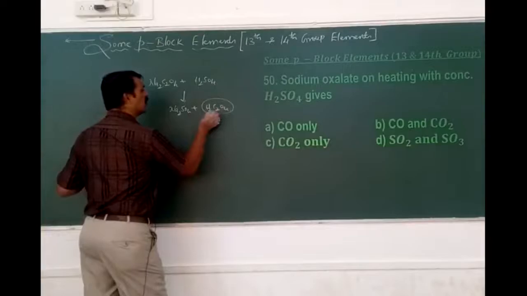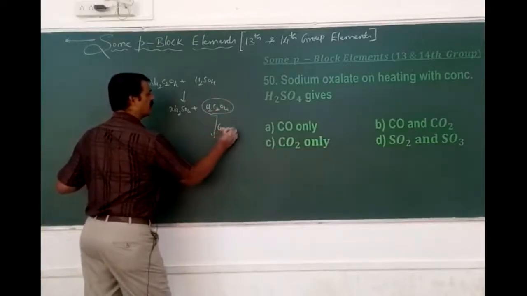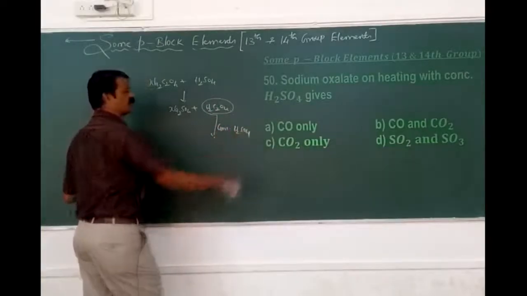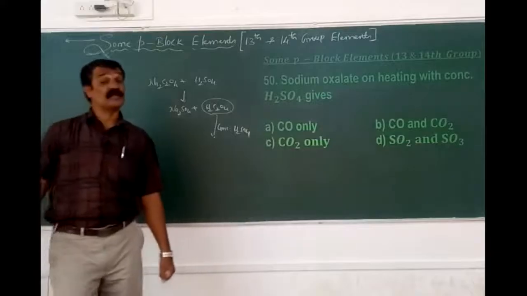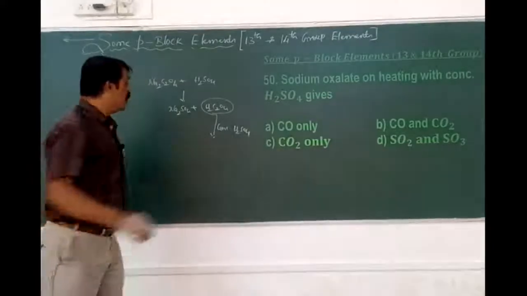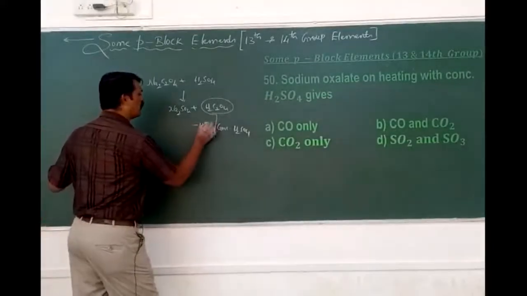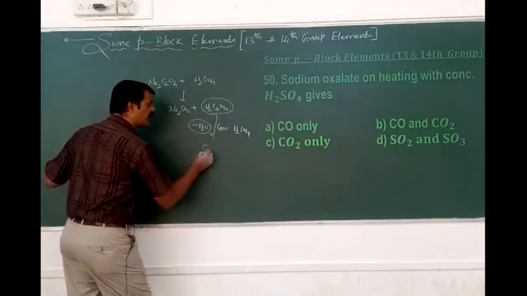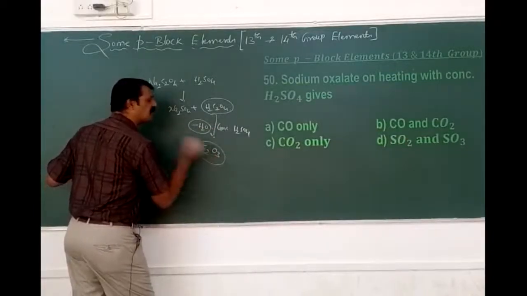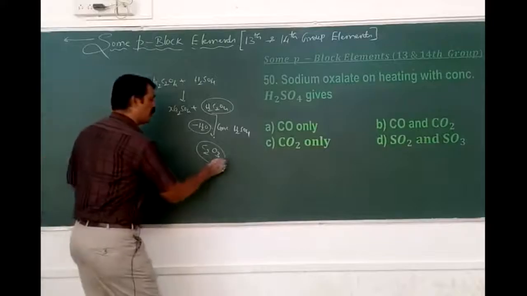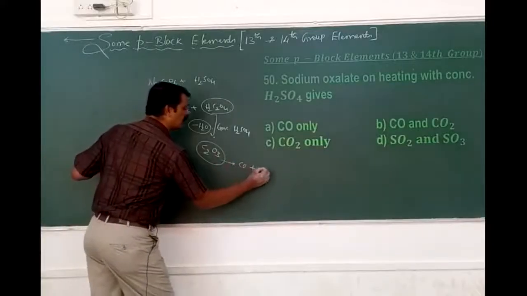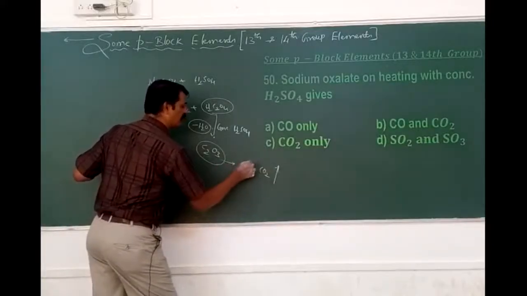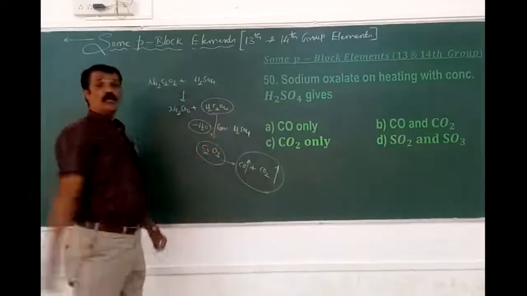But this oxalic acid reacts with the same concentrated sulfuric acid. We know that concentrated sulfuric acid is the best example of a dehydrating agent. Suppose I remove the water molecule here, what happens? We get C2O3, but C2O3 doesn't exist. Therefore, it splits into CO plus CO2.